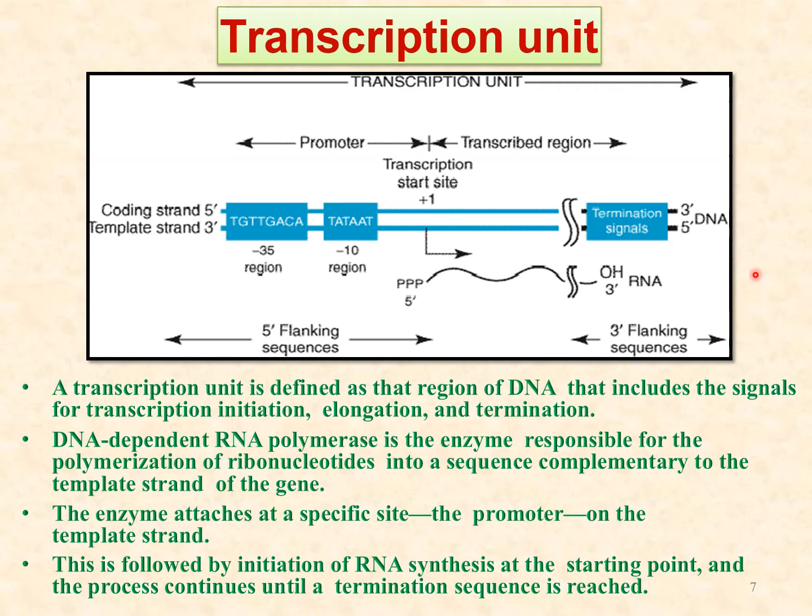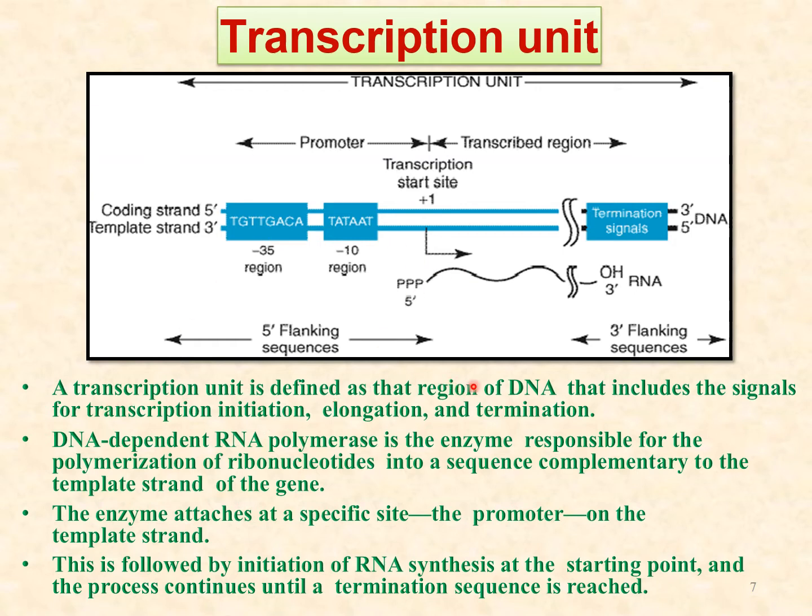Now what is a transcription unit? It is the region of DNA which includes all the signals for initiation, elongation and termination. You can say the region which is responsible for transcription is known as a transcription unit.